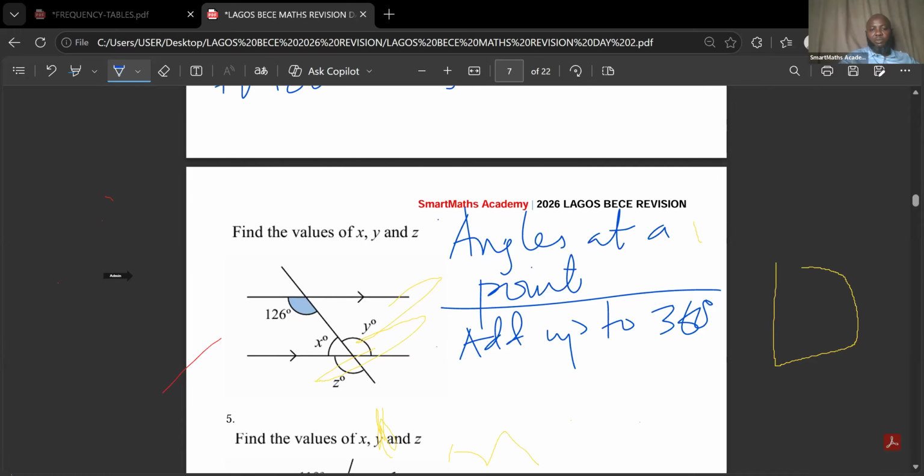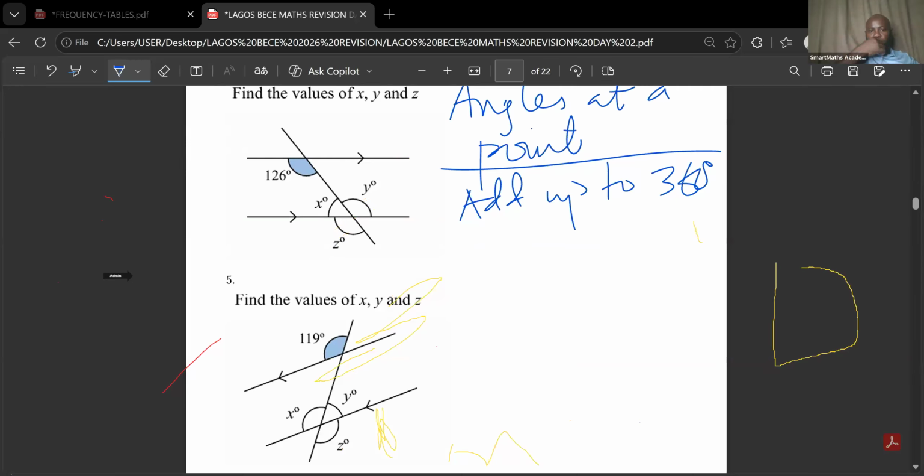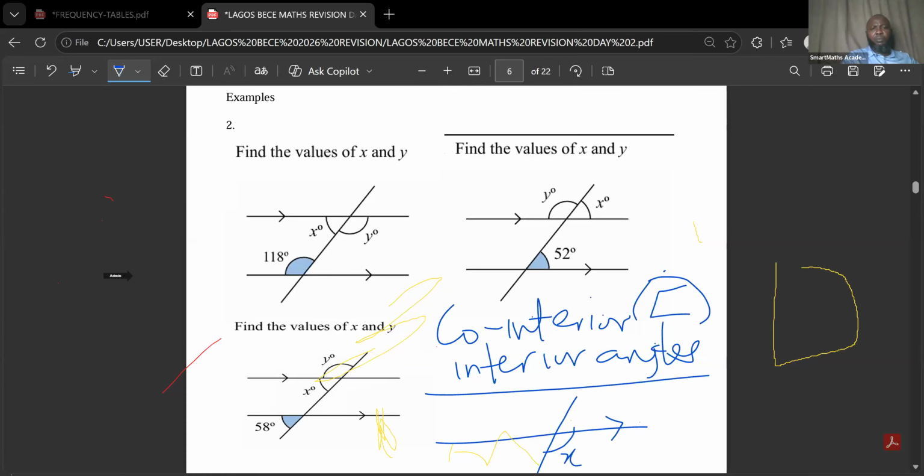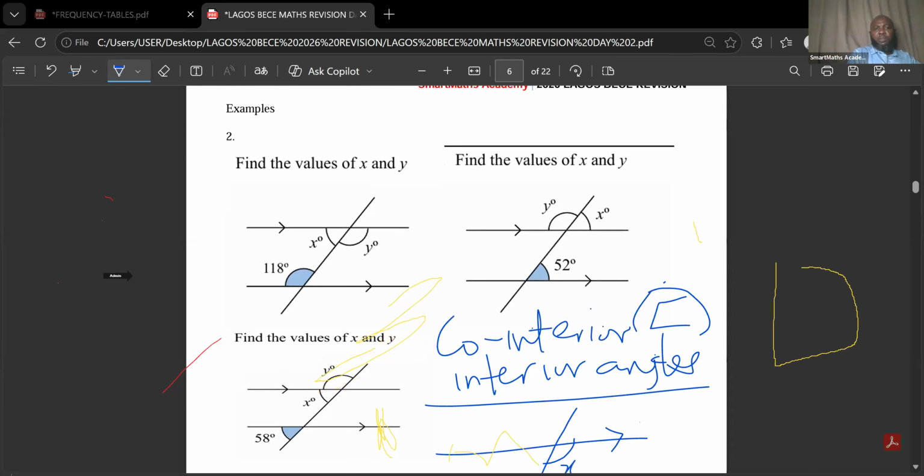So we have some. Okay, let's start from this one. Oh, I didn't copy everything. Okay, let's start with the first one here. Let's find the value of x and y here. The value of x and y in the first one, this is A, this is B, and this is C.